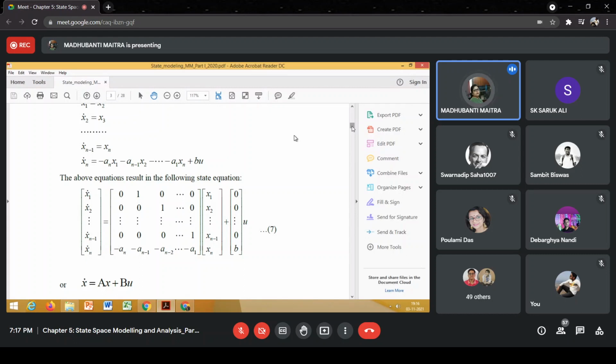But if you want to obtain a state model, say of a third order system, like position control of a servo, then you'll have to obtain these differential equations using first principles, isn't it? We'll have to write down the armature equation, etc., the torque equation. Can you follow me? Yes, ma'am. So the process is a bit tedious.